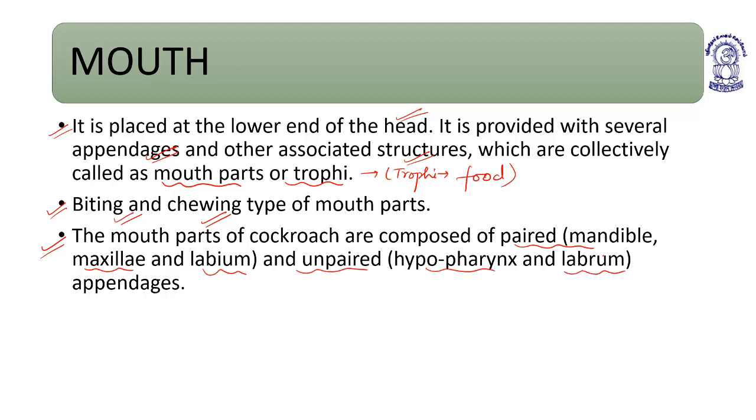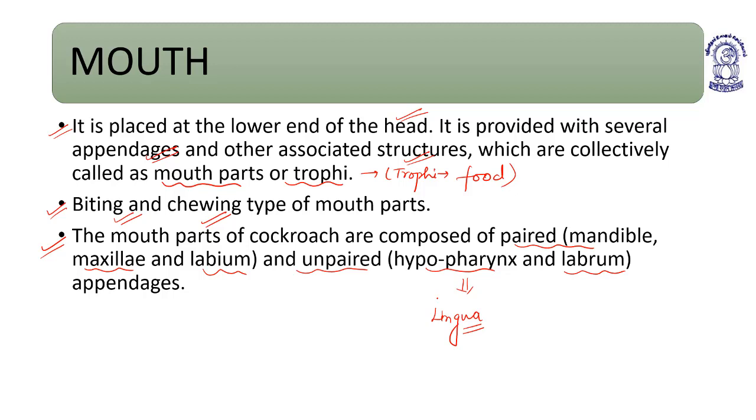Is that clear? So the mouth parts are composed of a paired mandible, right and left mandible. Then the maxilla, which is also paired. Then the labium, which is also paired, or lower lip. Then the hypopharynx and labrum, which are unpaired. Hypopharynx is also known as lingua.